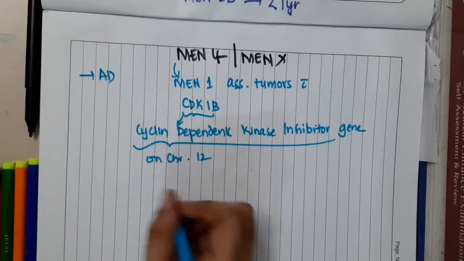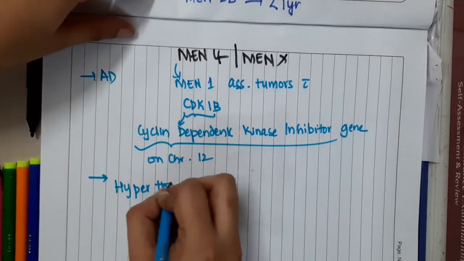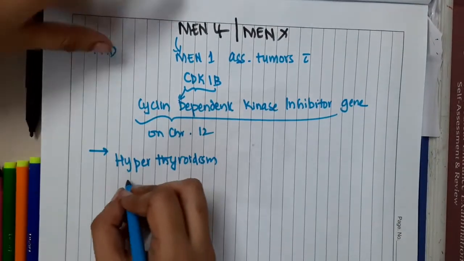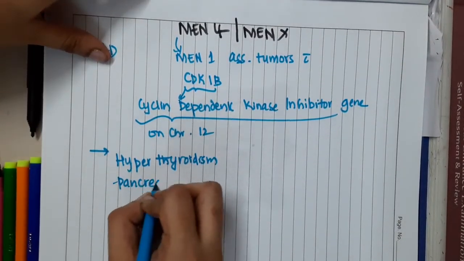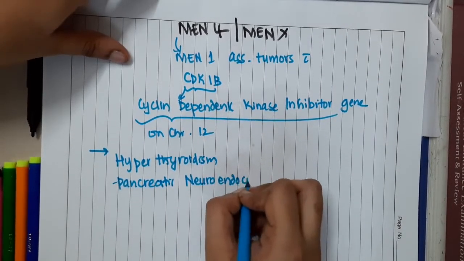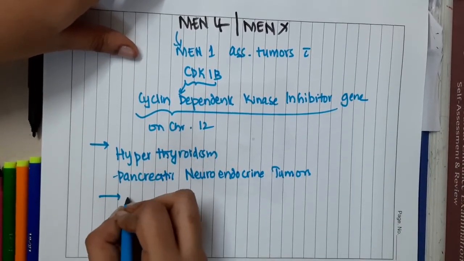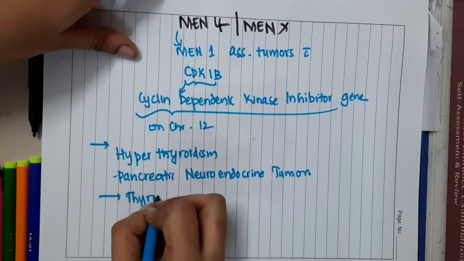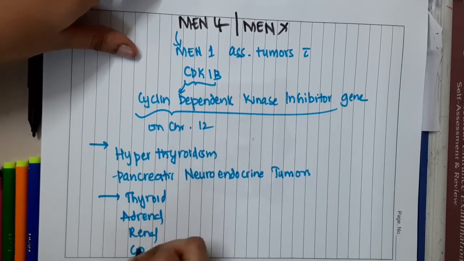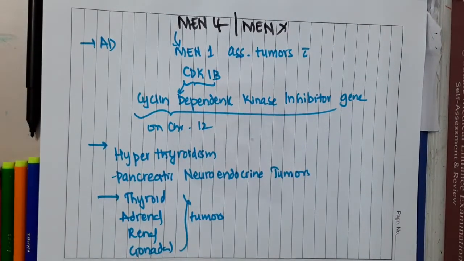And what is this characterized by? It is characterized by hyperparathyroidism, pancreatic neuroendocrine tumors, and tumors are also seen in the thyroid, adrenal, renal and gonadal glands. So this is about MEN 4 or MEN-X.